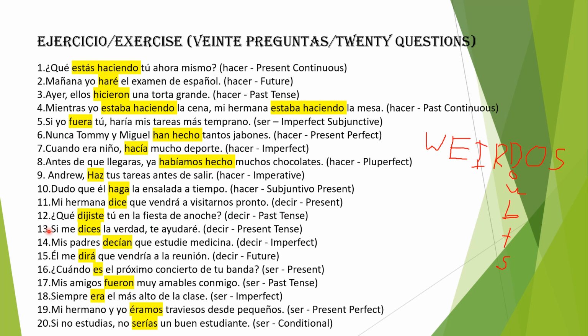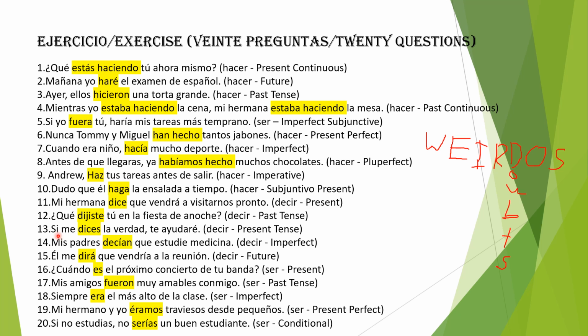Si me dices la verdad, te ayudaré. If you tell me the truth, I will help you. Note that here we are not talking about a hypothetical situation from the past in this context. We're talking about a condition that if this guy fulfills, if he tells us the truth, we will help him. So this isn't expressing any doubts or anything that would trigger the subjunctive here.